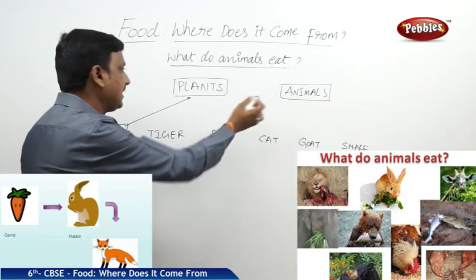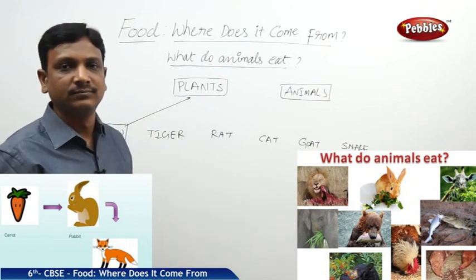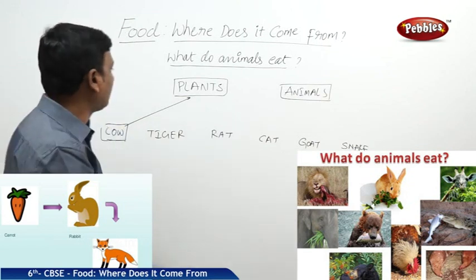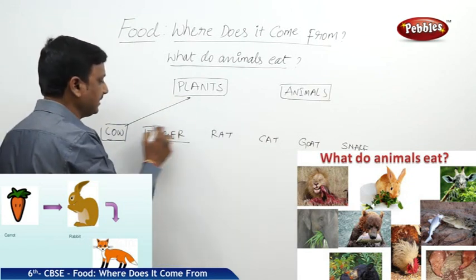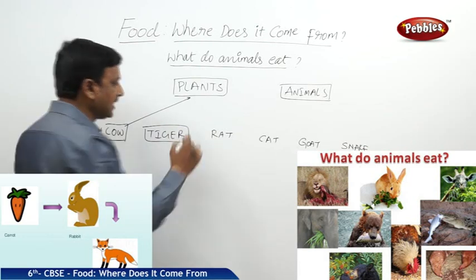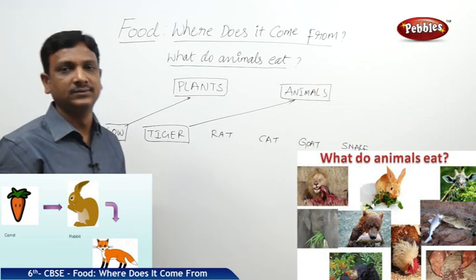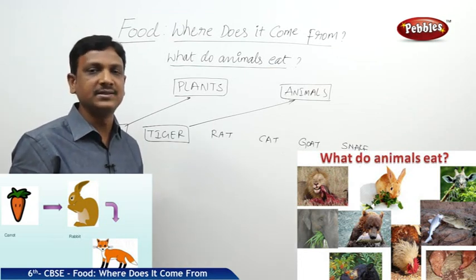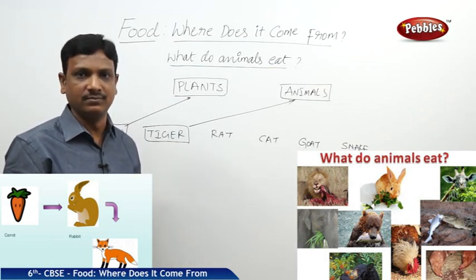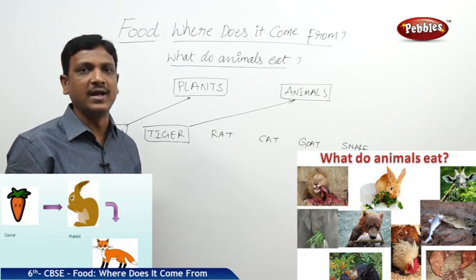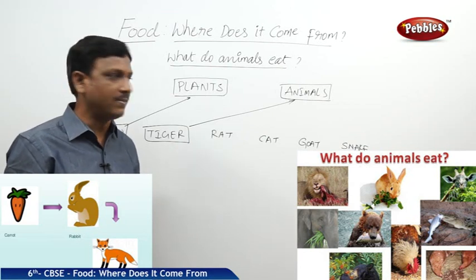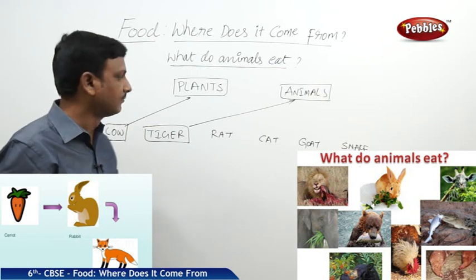It doesn't eat any other animal. It eats only plant foods. The next one is the tiger. The tiger eats animals. The tiger is a predator. It hunts other animals and takes them as food. Deer and other small animals are hunted by the tiger.